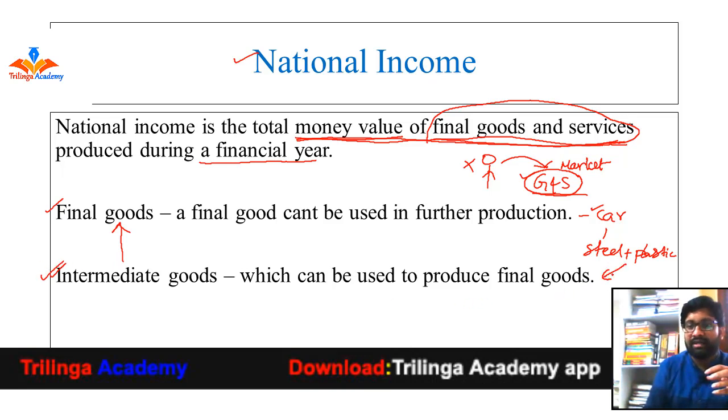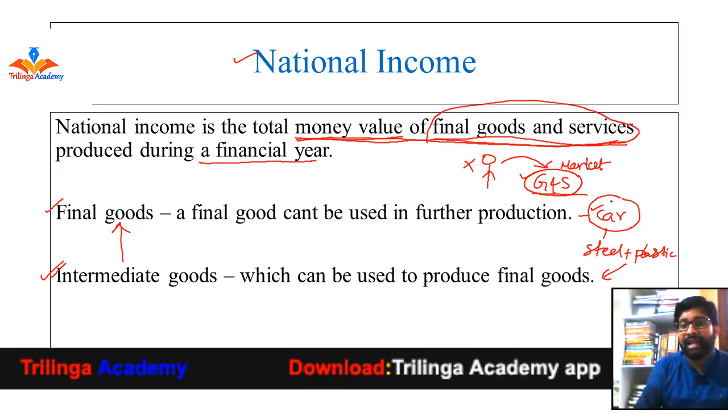So the things which are used in order to produce the final item, the car, are nothing but intermediary goods. The cost of the steel, plastic and tires of the car, everything is added in the final cost of the car, right? So the value of intermediary goods is already added in the final goods. If you calculate the money value of all goods, that means intermediary and final goods, it leads to double counting.